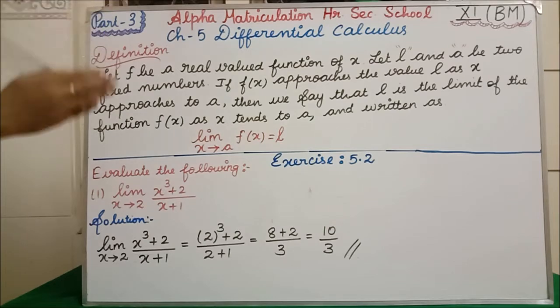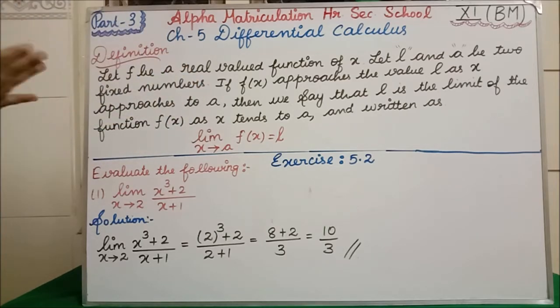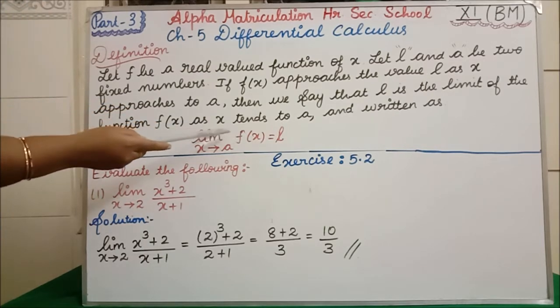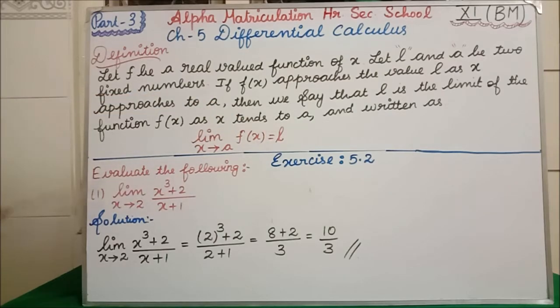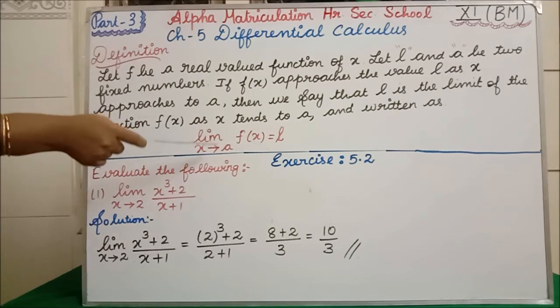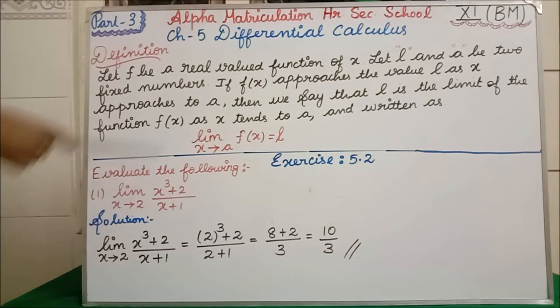If f of x approaches the value L as x approaches A, then we say that L is the limit of the function f of x as x tends to A, and it is written as limit x tends to A. You should not read it as an arrow mark. You have to read it as x tends to A. See the spelling? Tends.